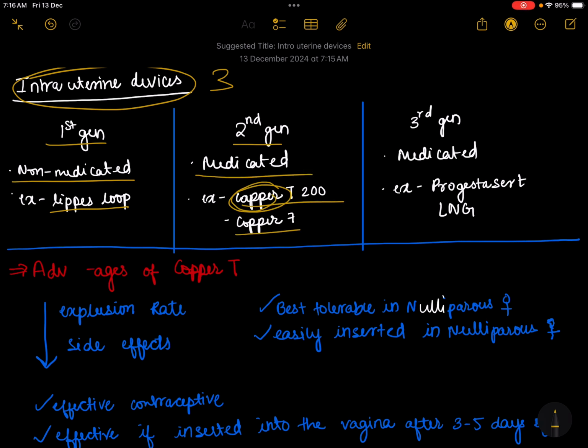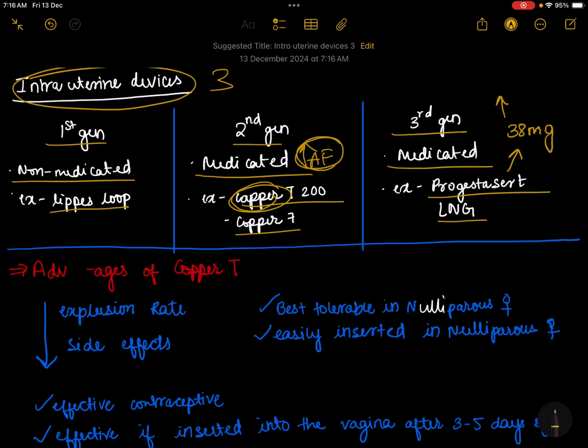Copper is believed to have strong anti-fertility action. The third generation are medicated or hormonal IUDs, for example progesterone and LNG. The amount of progesterone present in the IUD is 38 milligrams, and per day 0.5 micrograms is released.